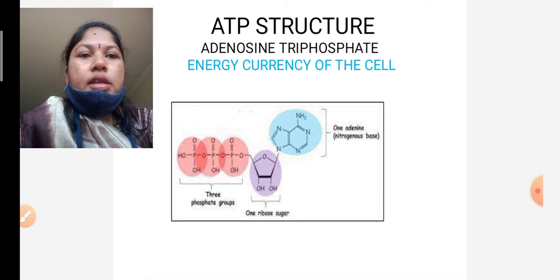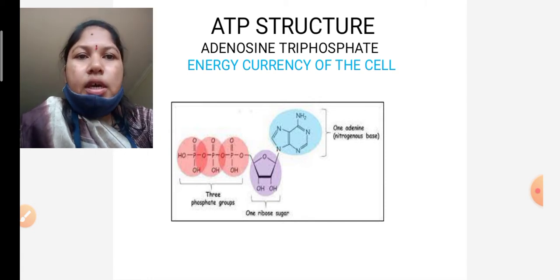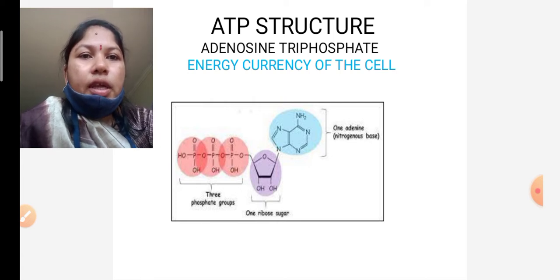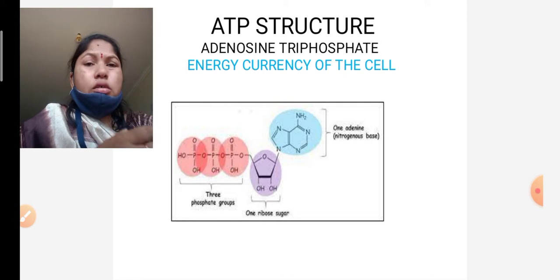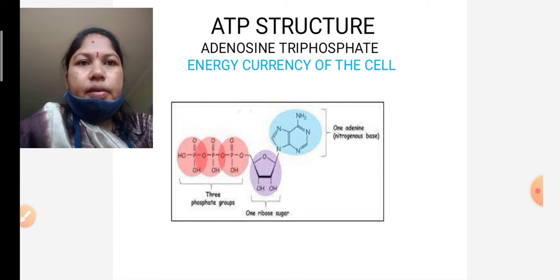The remaining 3 are inorganic phosphate molecules, called alpha, beta and gamma. The last inorganic phosphate has high energy levels. Okay, this is the ATP structure. So energy is always stored in the form of ATP.